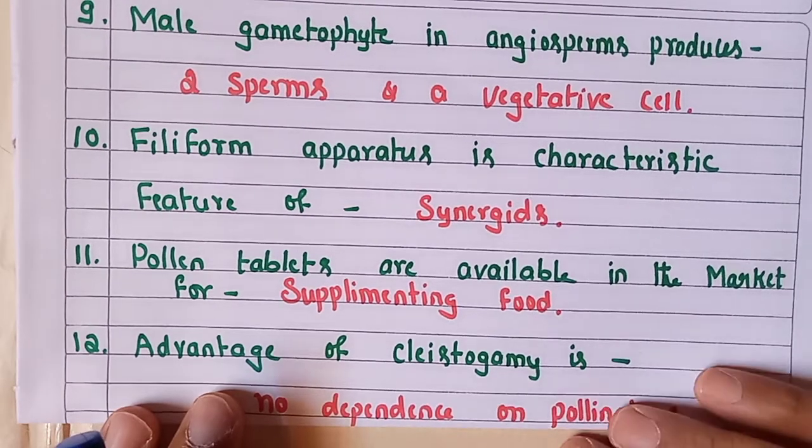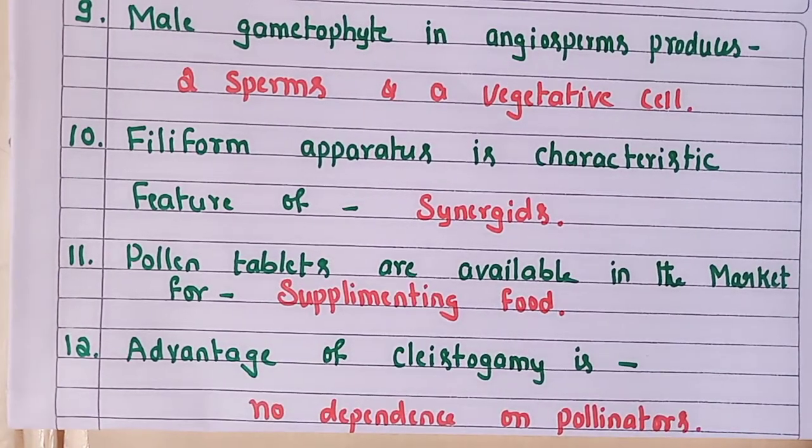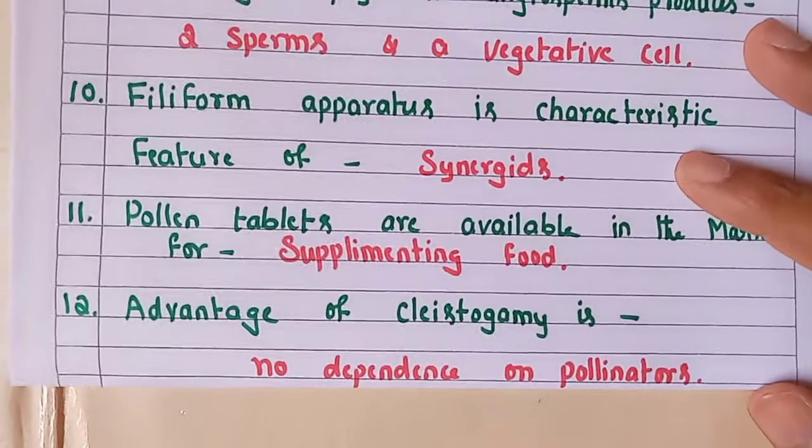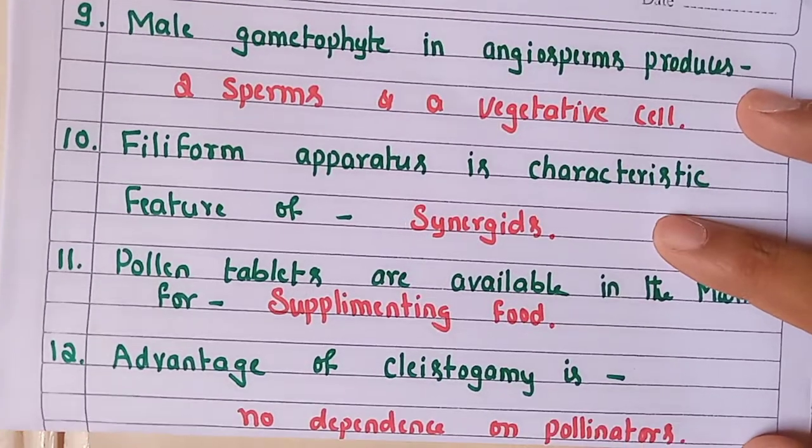Now, pollen tablet. In some species, pollen grains are very nutritive, very rich in food. So in the market, pollen tablets are available as food supplements. Then the advantage of cleistogamy. Cleistogamy means closed flower.